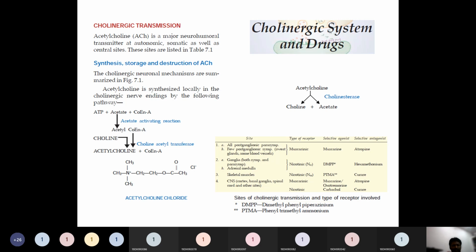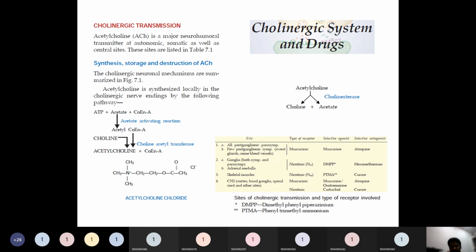Okay, so the slide shown here is depicting the biosynthesis of acetylcholine. It happens by the combination of choline molecule with acetyl coenzyme. Acetyl coenzyme is prepared in the mitochondria inside the cell.